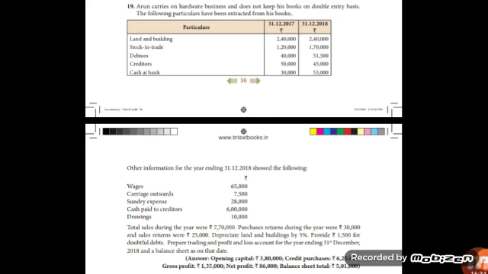Okay, then enter all other indirect expenses. That is to carriage outward 7,500. To sundry expenses 28,000. Next to depreciation on building, inner column, 2,40,000 into 5 by 100. Calculate and write that amount in outer column. Next to provision for bad and doubtful debt 1,500. Then no more transaction. Find the balance. You will get net profit.